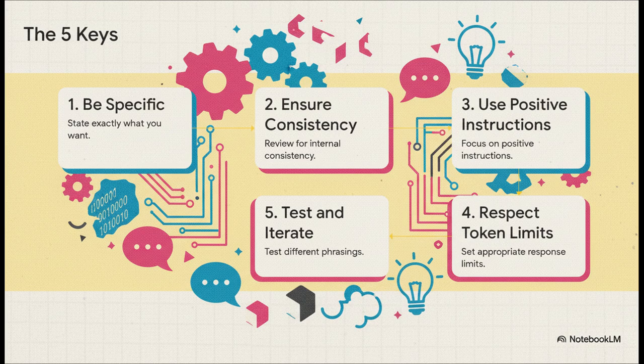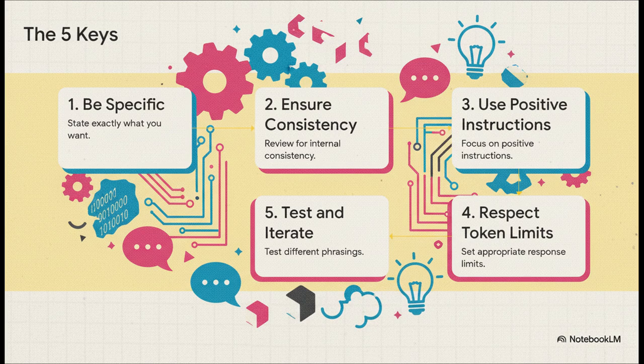Okay, key number 2 is where a lot of prompts just fall apart, and that is ensure consistency. Have you ever asked for a brief but comprehensive report? To a person, that makes perfect sense, but to an AI, that's a flat-out contradiction. It can be brief or it can be comprehensive. Asking for both just confuses the model and, you guessed it, leads to weak results. The key here is to make sure your instructions are working together, not fighting each other.